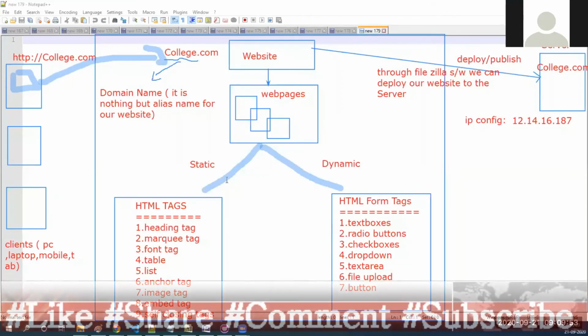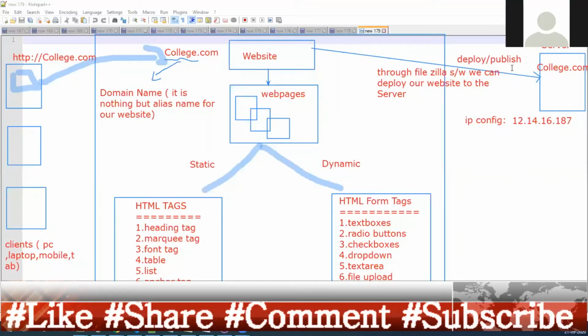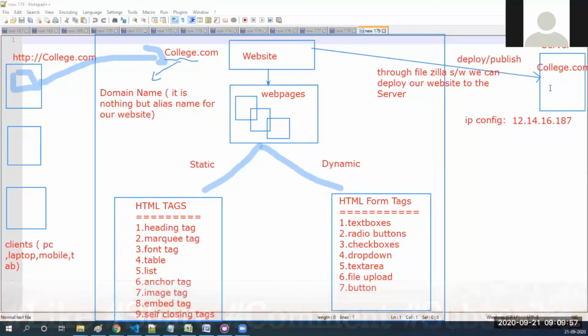So as I said, what is the client, how can you develop the web pages, and after developing the website, how do you deploy your website to the server? A client is nothing but PC, laptop, mobile, tab, anything, even a watch we can say is a client. And how can you access a website? By using a domain name. Domain name is nothing but an alias name for the server.